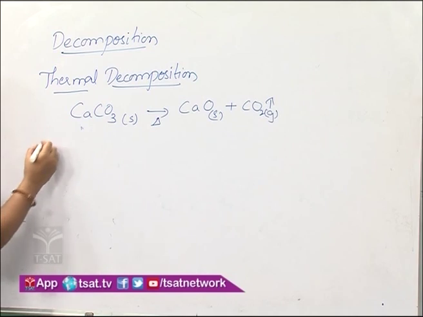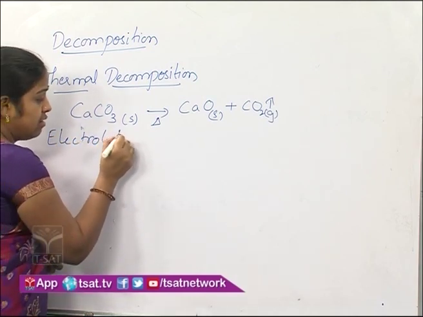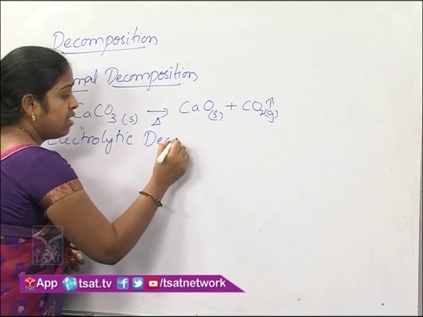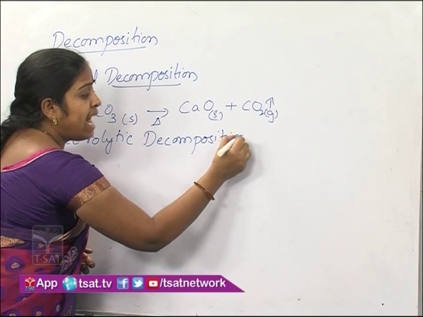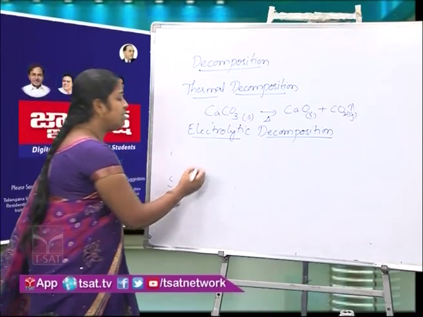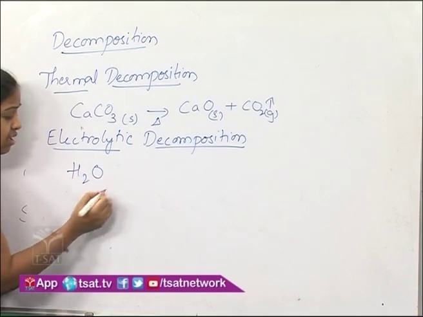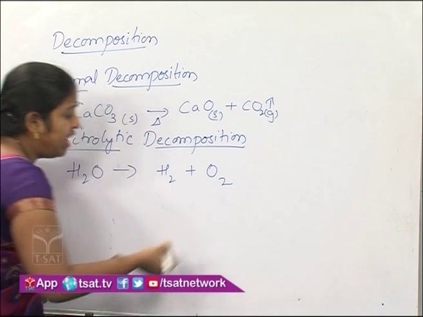Next, electrolytic decomposition reaction. When we pass electricity through water, you observe that water decomposes into hydrogen and oxygen. For example, water decomposes to give H2 and O2.